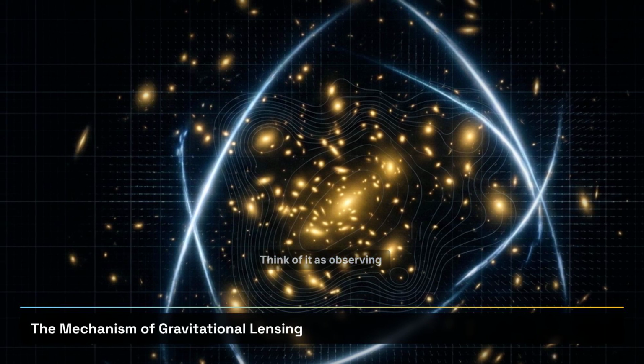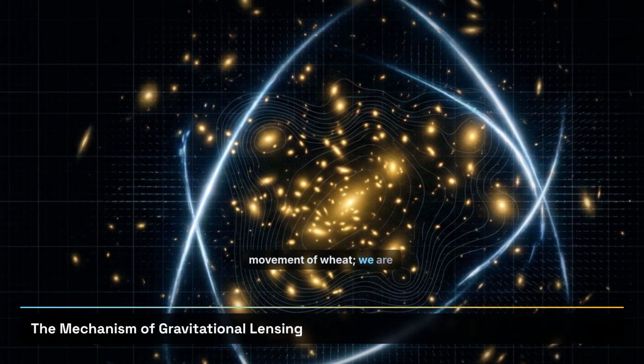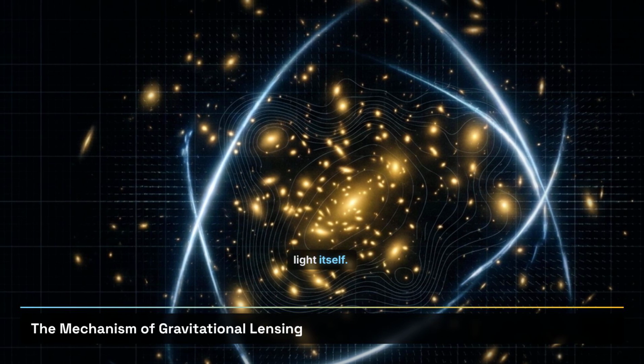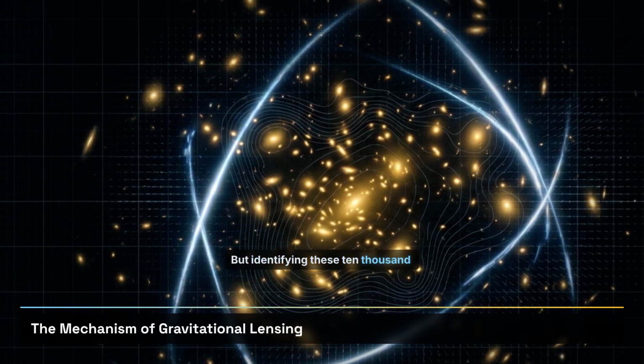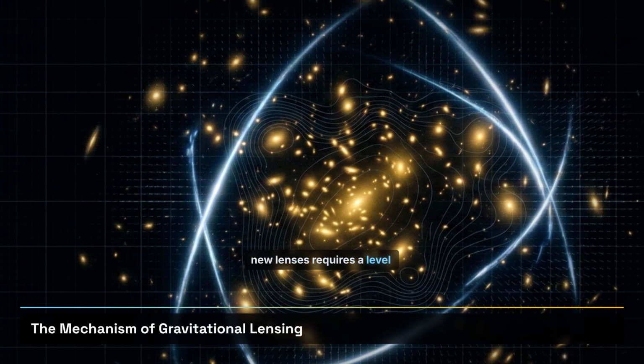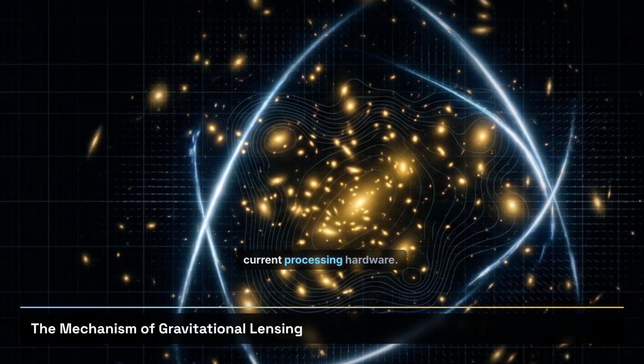Think of it as observing the wind by watching the movement of wheat. We are measuring the warp, not the light itself. But identifying these 10,000 new lenses requires a level of precision that challenges our current processing hardware.